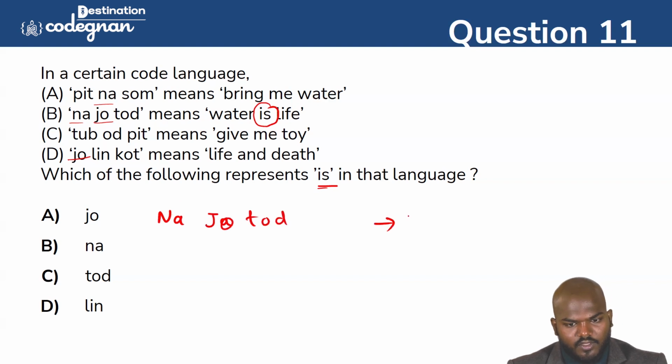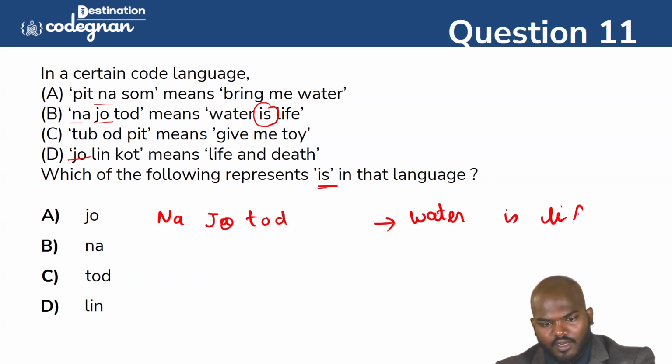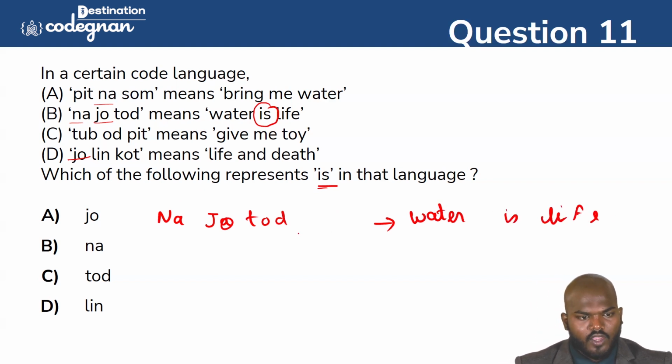Okay, what if you take it up, that the thing is giving that water is life. We can say here in the place, so going to this one. You see this one, the na is defining the first sentence, but we don't know the name of the sentence. It should be water. Okay, so na should be the water.